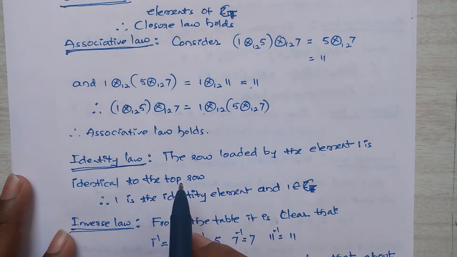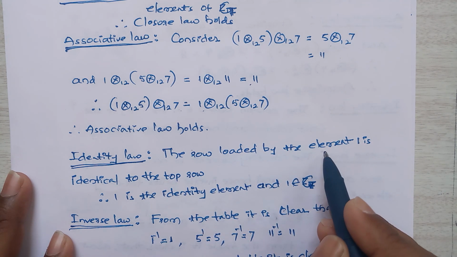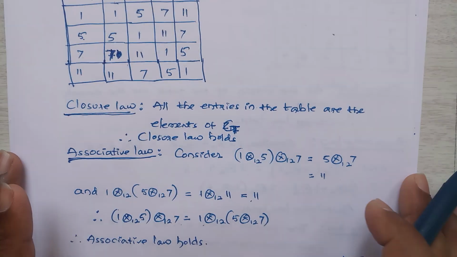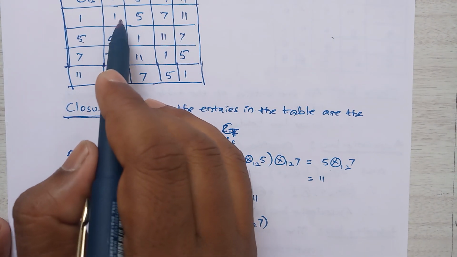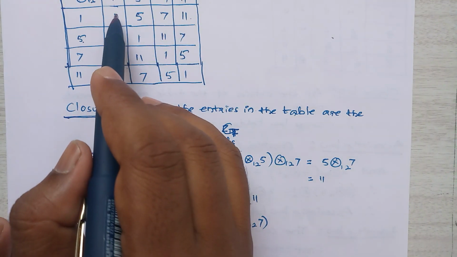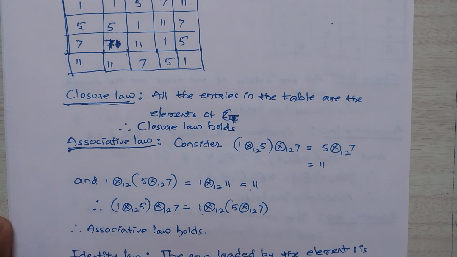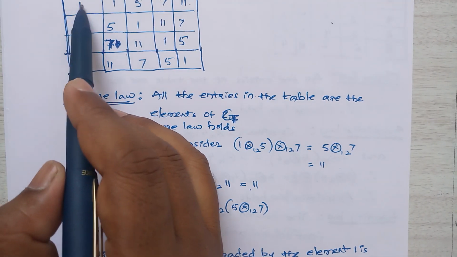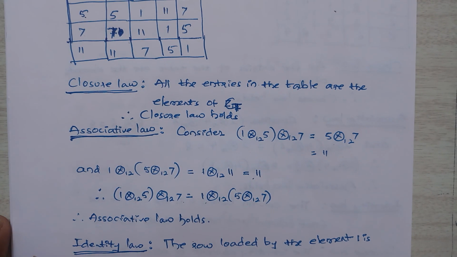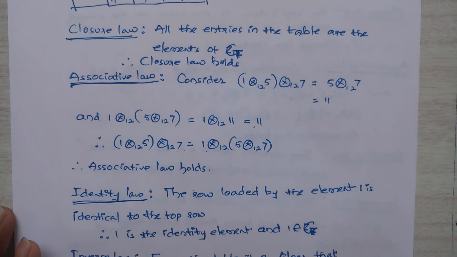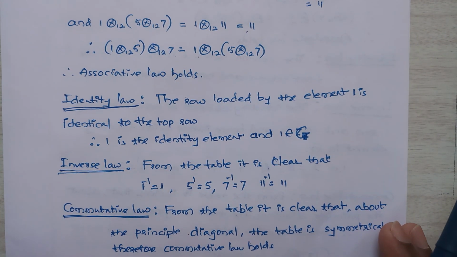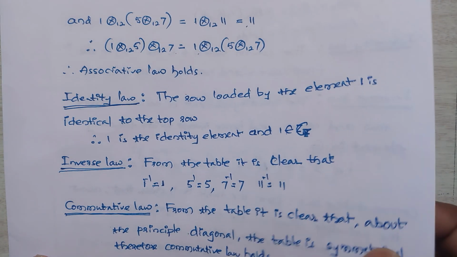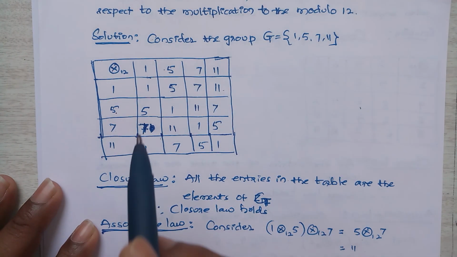Next, the identity law. The row headed by the element 1 is identical to the top row. So the first row, that is 1 5 7 11, is the same as the top row 1 5 7 11. Therefore 1 is the identity element, so 1 belongs to Z.